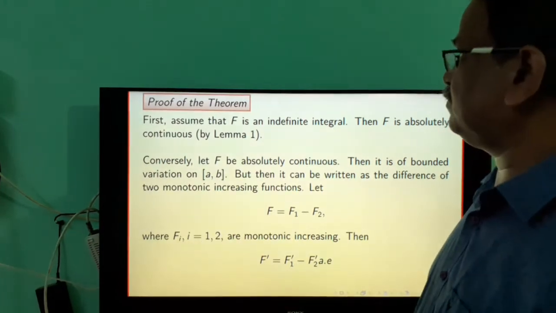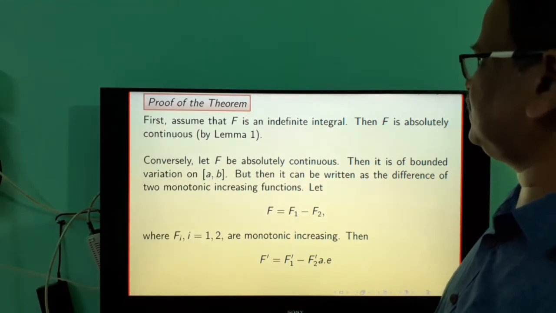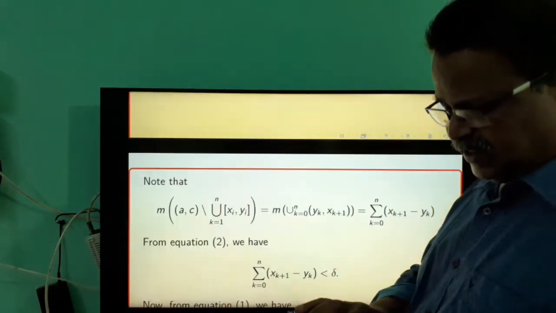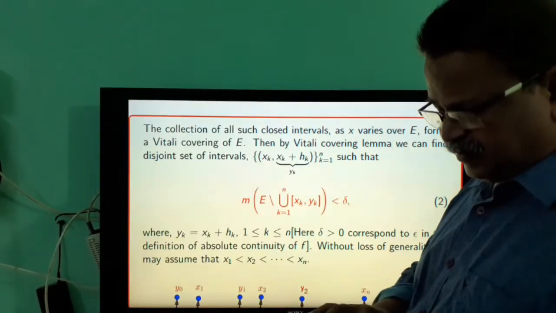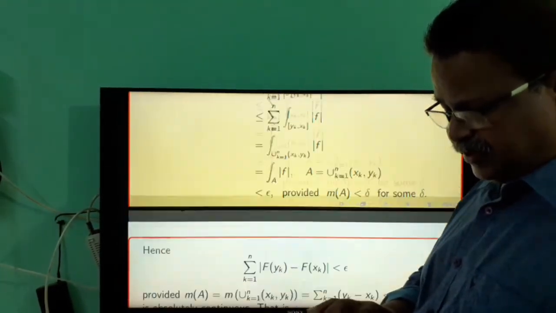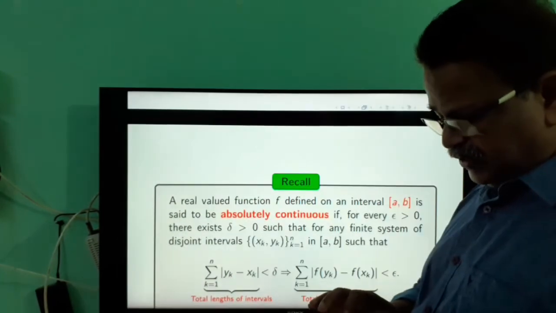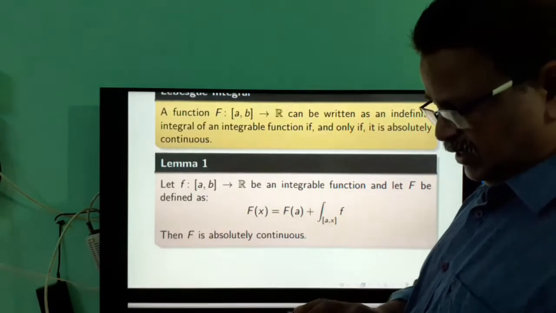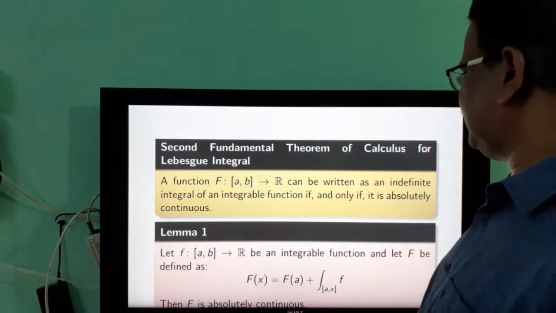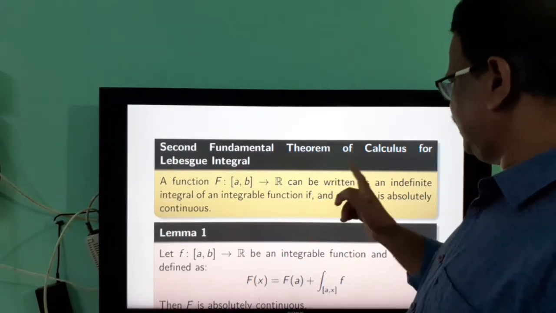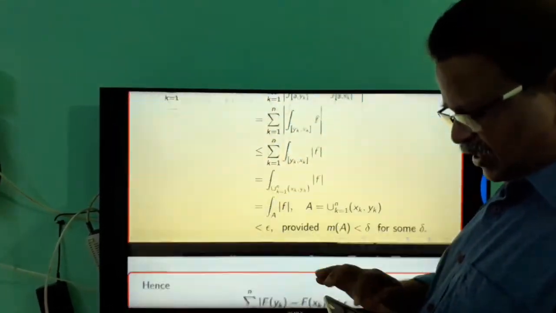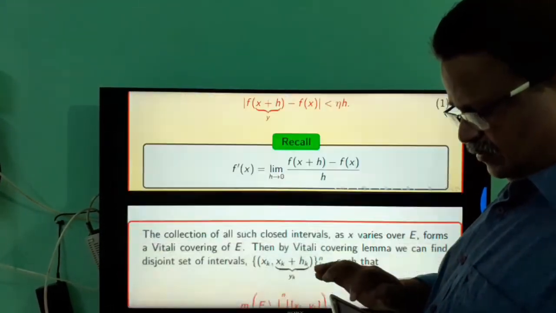Now we are ready to prove the main theorem, that is, the second fundamental theorem. The second fundamental theorem states that capital F is the indefinite integral of an integrable function f if and only if capital F is absolutely continuous.